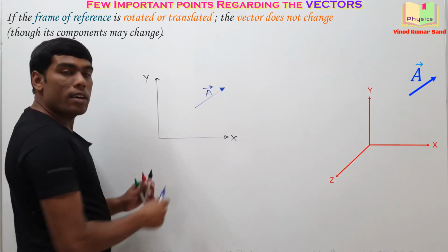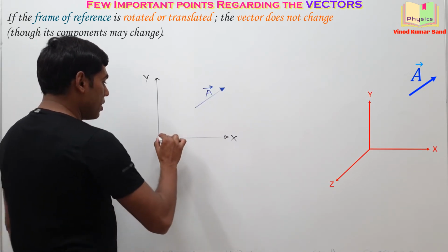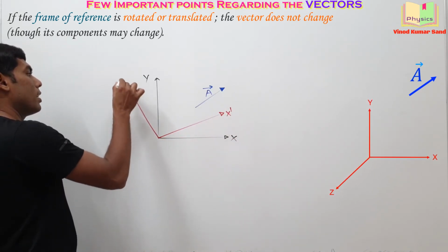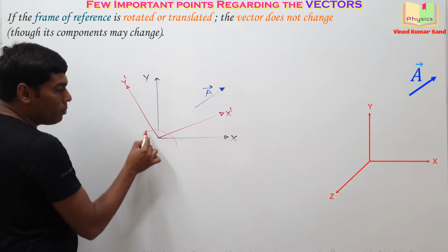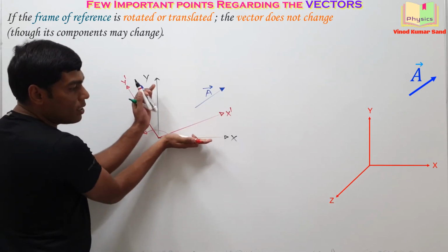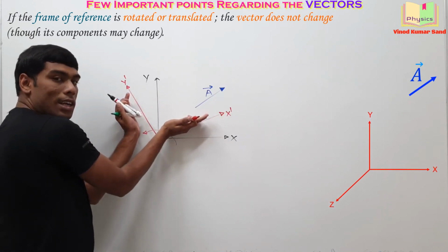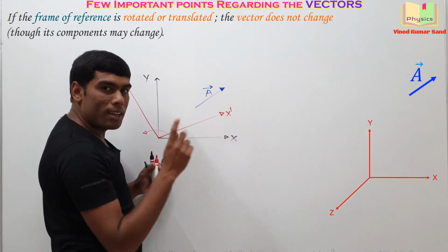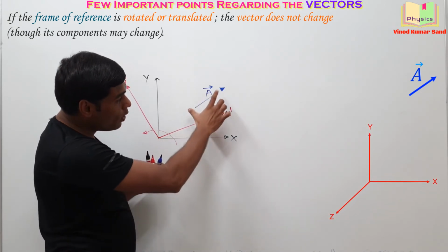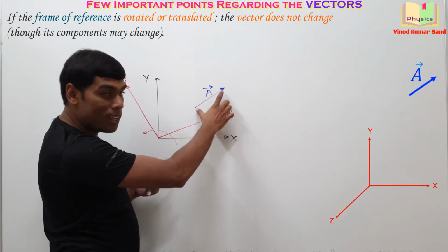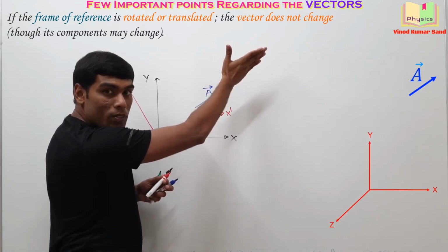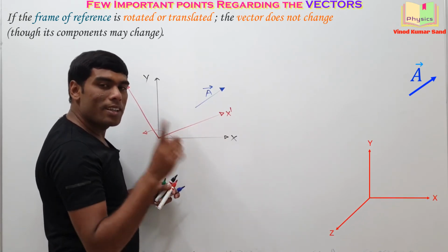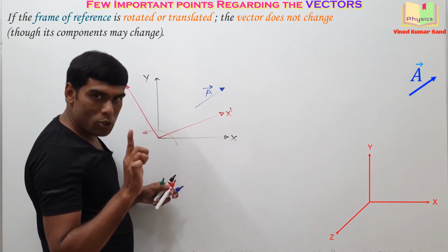Now I rotate the frame of reference, meaning this becomes x dash and this becomes y dash. We have rotated this frame of reference a little bit. After this rotation, again if you look at this vector, does it get changed? This vector is yet the previous length, yet the previous direction. So the frame of reference might get rotated, might get translated, the vector will remain unchanged.